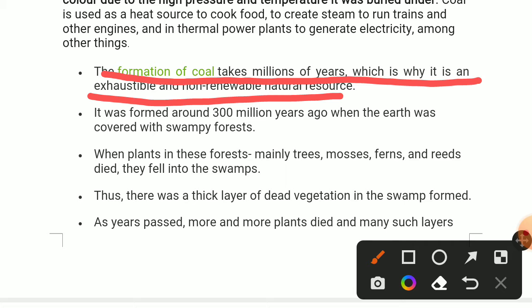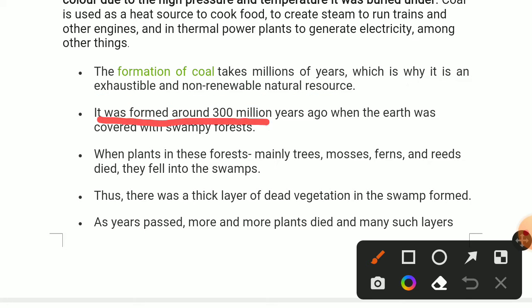It was formed around 300 million years ago, when the earth was covered with swampy forest. Coal takes 300 million years to form. The earth, 300 million years before, had a swampy forest. Swampy forest means a dense forest.